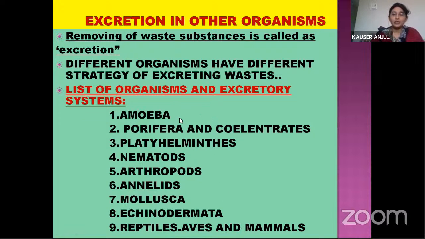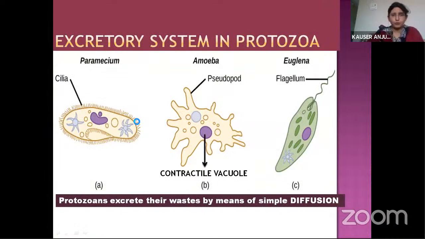We are going to learn excretory system in all these phyla. Here this amoeba comes under the phylum Protozoa. So first we will start with excretory system in Protozoa.